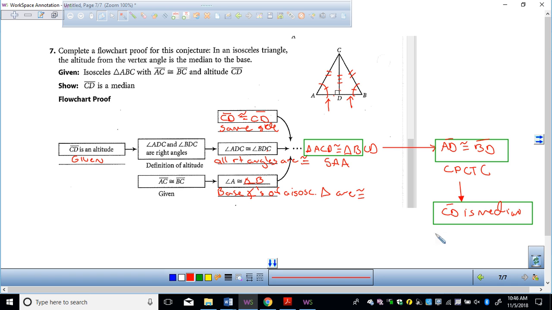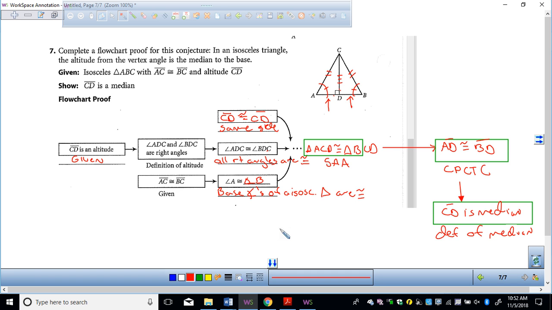What's the reason? The median connects the midpoint to the vertex. Yeah, so the median connects the midpoint to the vertex. You could call that the definition of a median, right? Definition of a median: it goes from here to the midpoint, or to two congruent pieces. Definition of a median, okay? And so that's what that proof looks like. Did you follow that? Yeah.